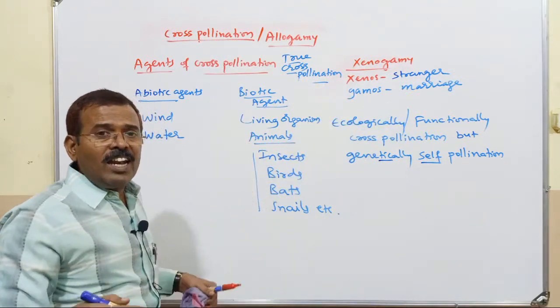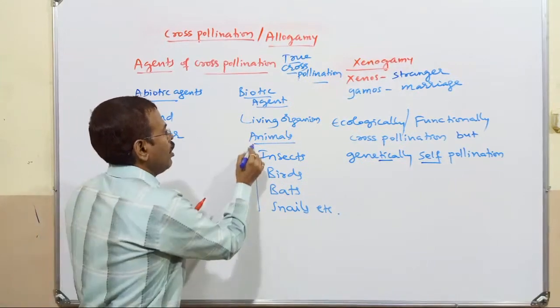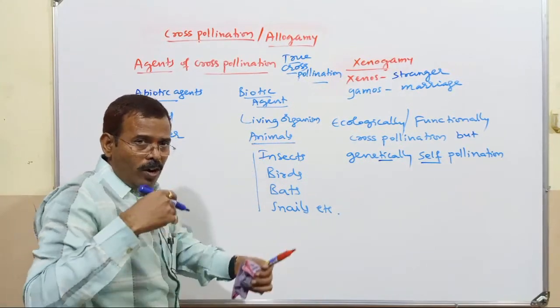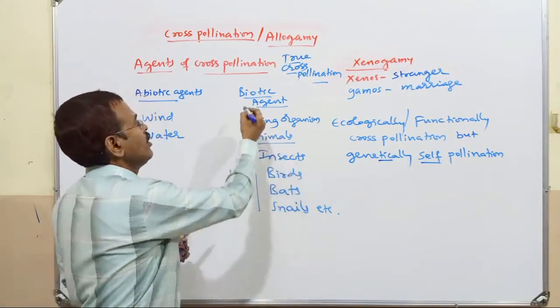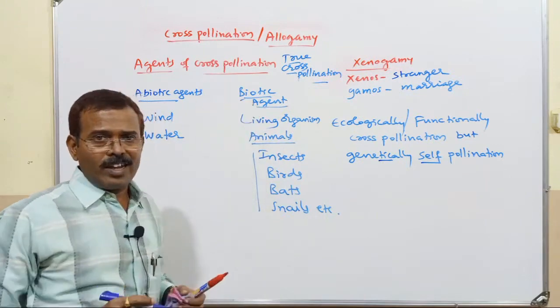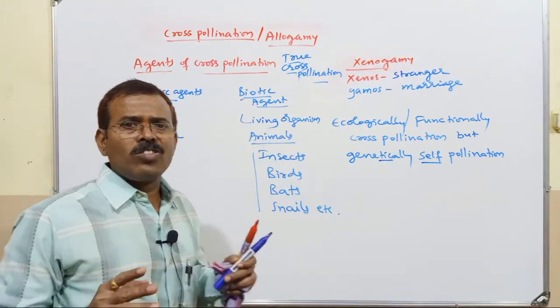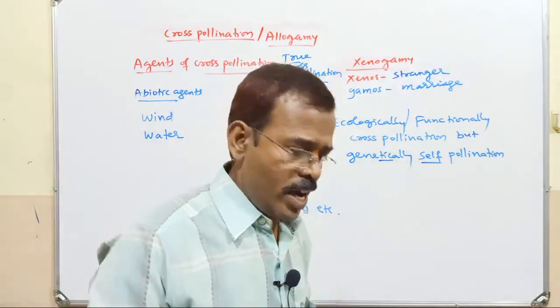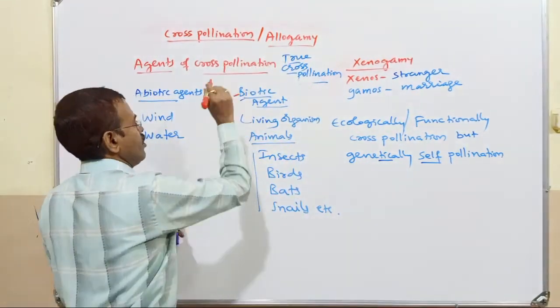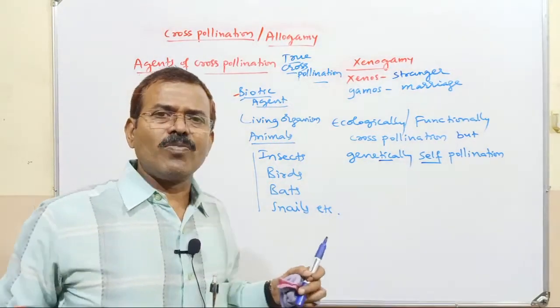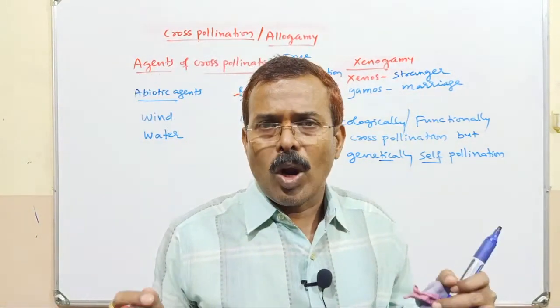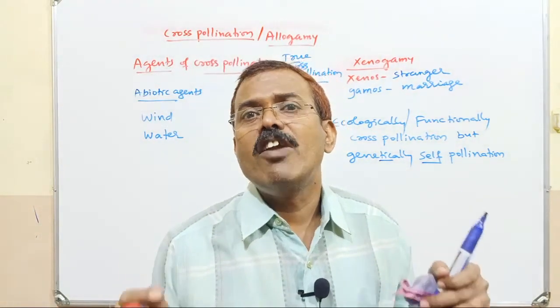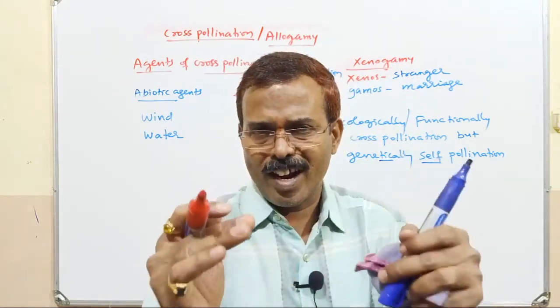So, when a living organism, when an animal is involved in pollination, it is a biotic agent. Maximum number of plants are being pollinated by biotic agent, living agent, mainly animal, different kinds of animals.